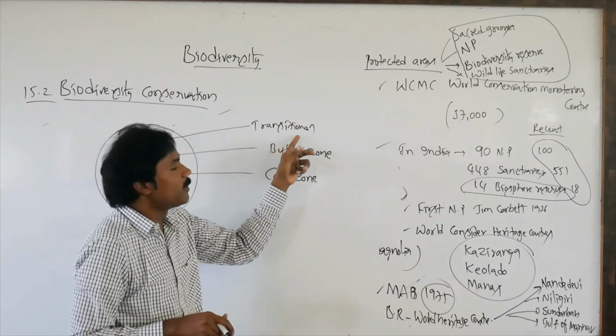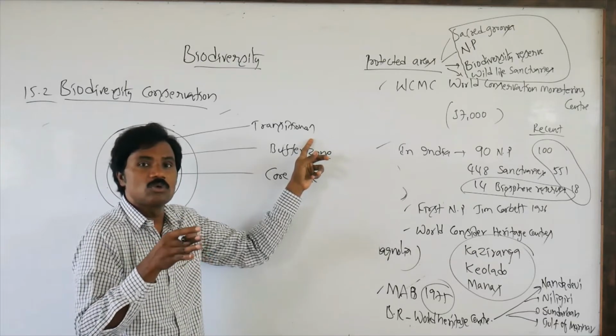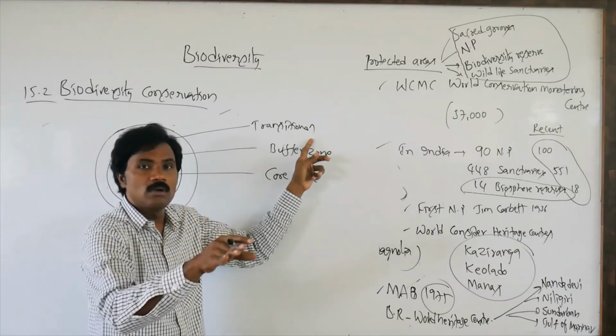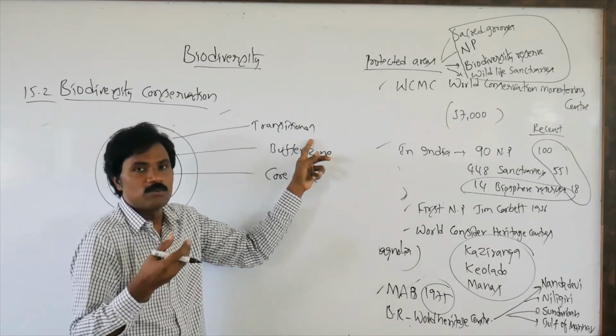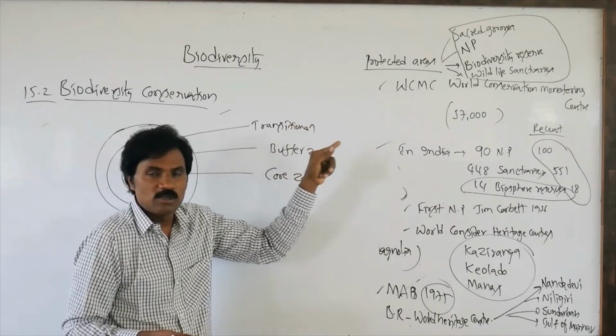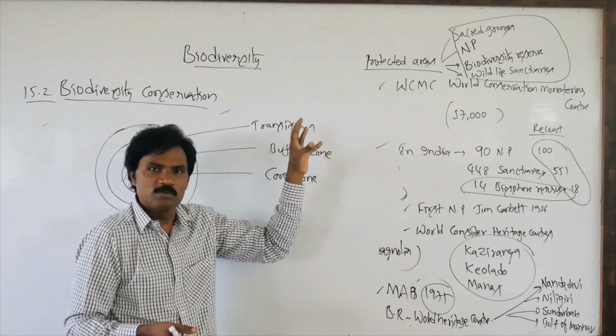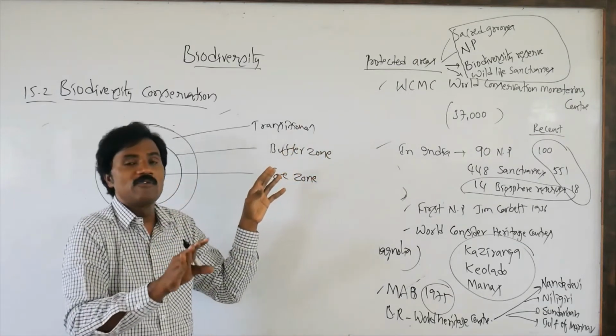All these human activities are permitted, but without destroying the diversity of organisms. Tourism and other activities are allowed, but without harmful effects.